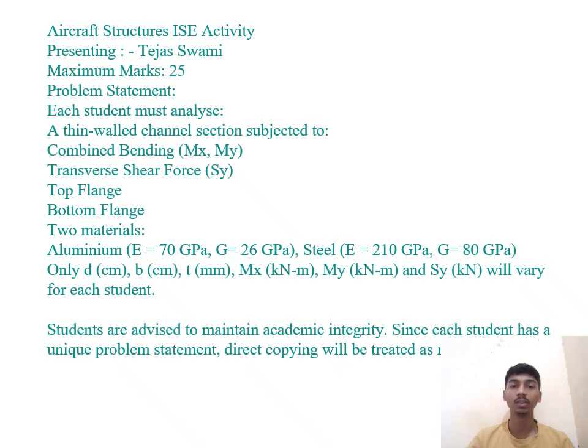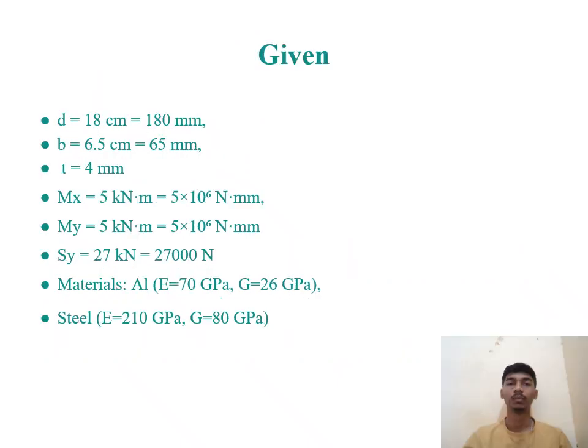The topic is a thin wall channel section subjected to combined bending Mx and My, and transverse shear force Sy, with a top flange and bottom flange, where two materials are given, which are aluminum and steel. So here is the given data. In the given data, we have depth, breadth, thickness, Mx, My, Sy, and two materials, aluminum and steel. Depth is equal to 18 centimeter.